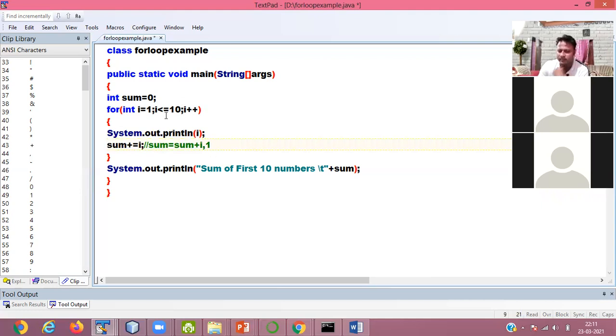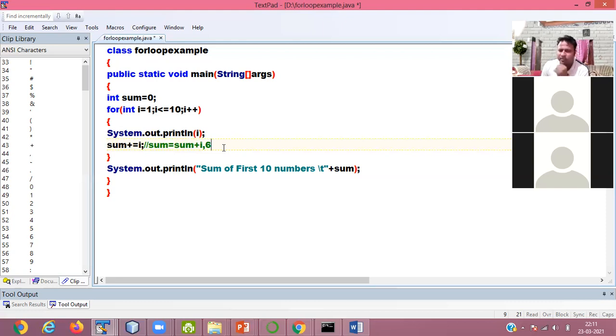Then i value is incremented to 2. 2 is less than 10, condition is true, then it is printing you 2 here, and in sum is equals to sum plus i. In sum already 1 is there, so 1 plus 2 is 3. Now i value is incremented to 3. 3 is less than 10, condition is true, so it is printing you 3. So 3 plus 3, it is showing you 6.